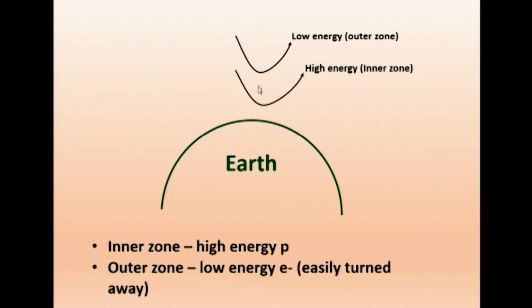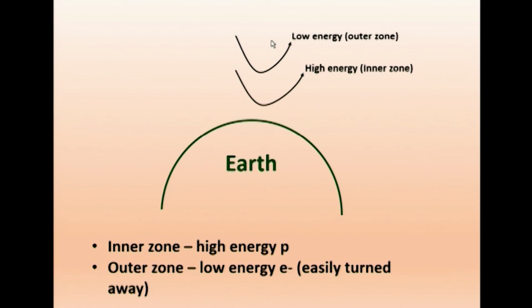Now, in the rocket observation of the Van Allen belt, they found that as we move away from the earth, from 3200 kilometers to 16,000 kilometers, there is a region called the outer zone, and then we get the inner zone. The inner zone is closer to earth. The inner zone has high energy protons and the outer zone has low energy electrons.